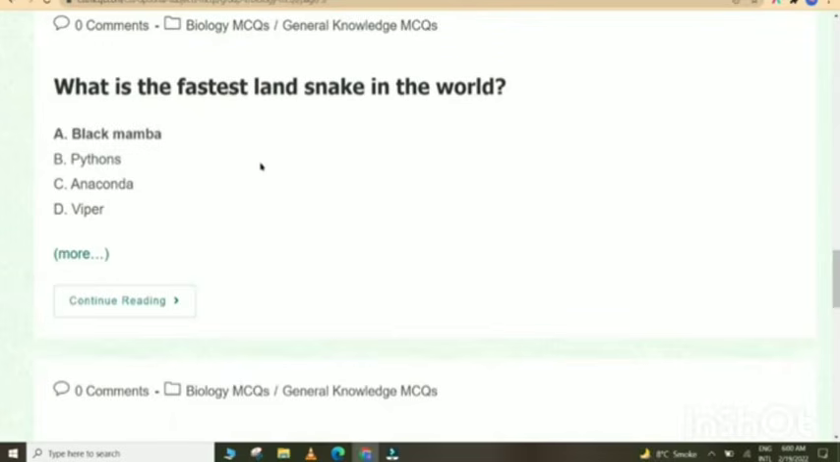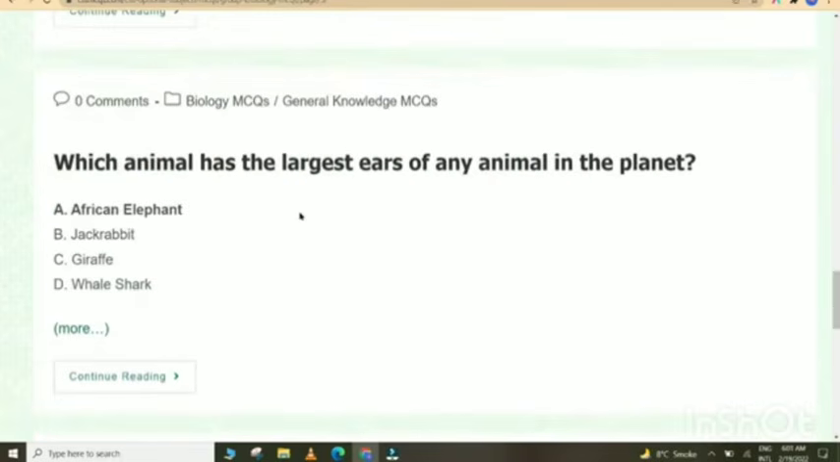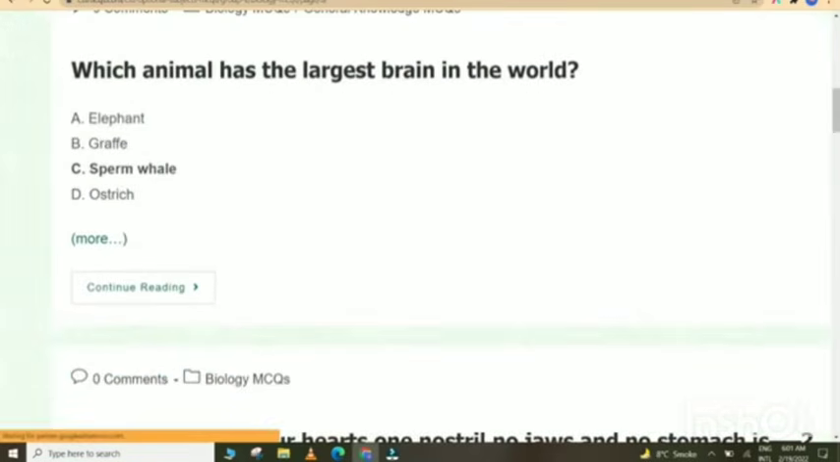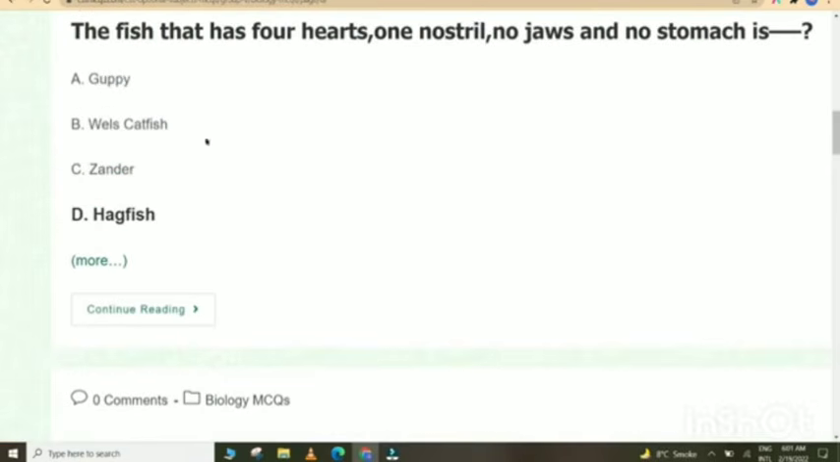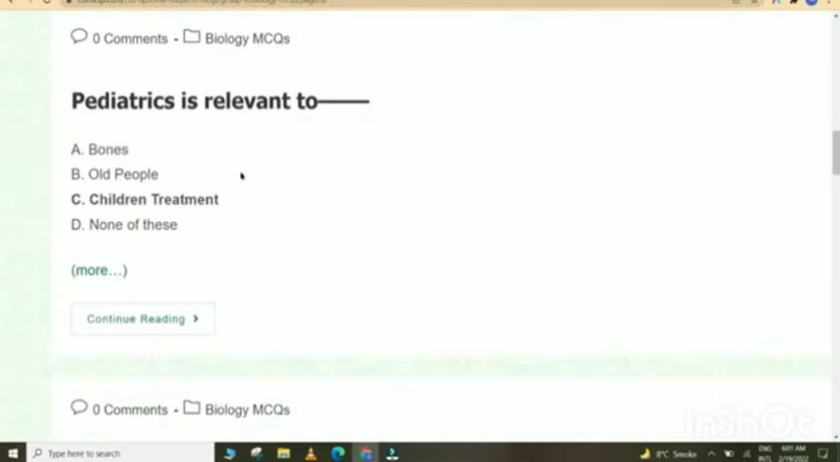What is the fastest land snake in the world? Black mamba. Which animal has the largest ears of any animal on the planet? African elephant. Which animal has the largest brain in the world? Sperm whale. The fish that has 4 hearts, 1 nostril, no jaws and no stomach is hagfish. Pediatrics is relevant to children's treatment.